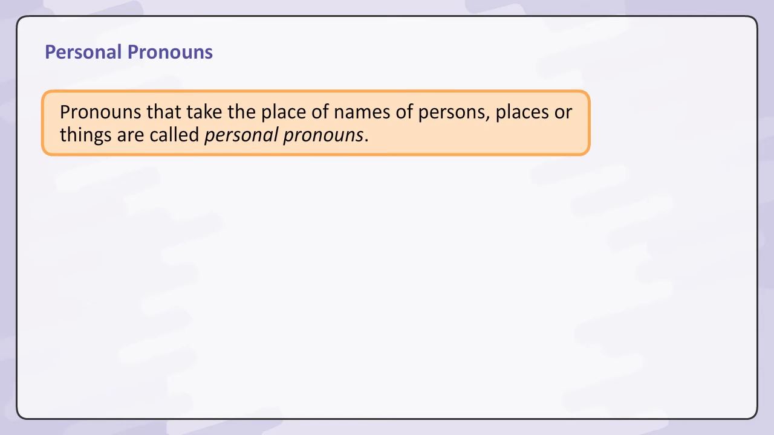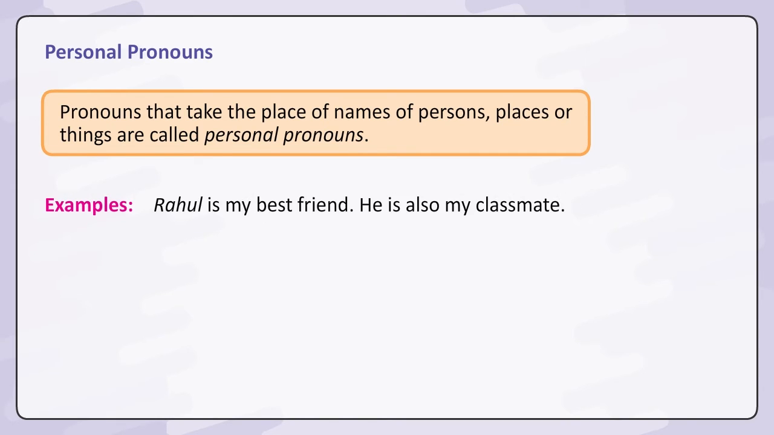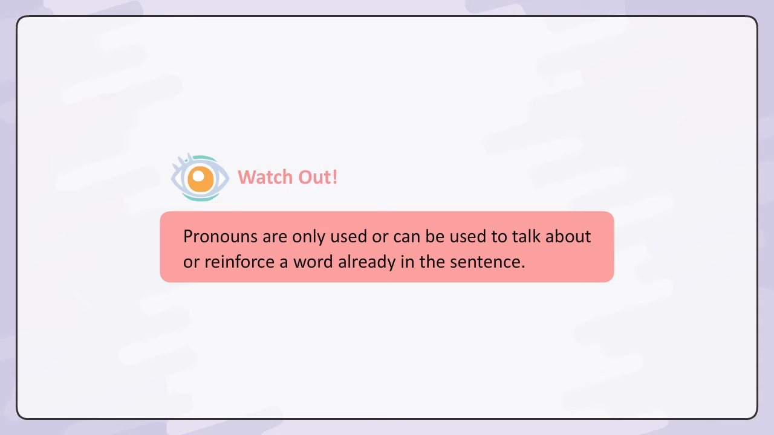Personal pronouns. Pronouns that take the place of names of persons, places, or things are called personal pronouns. Examples: Rahul is my best friend. He is also my classmate. I went to the park. It was very dirty. Watch out! Pronouns can only be used to talk about or reinforce a word already in the sentence.